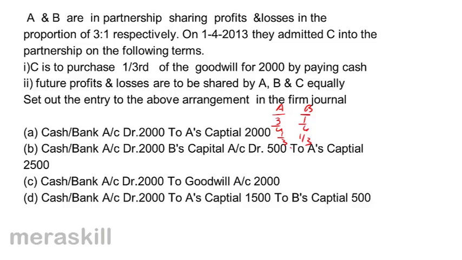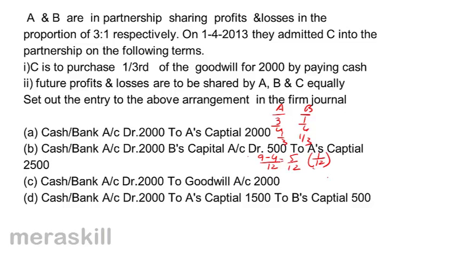Therefore, the sacrifice made by A is 3/4 minus 1/3, which is 5/12. And here there is a gain